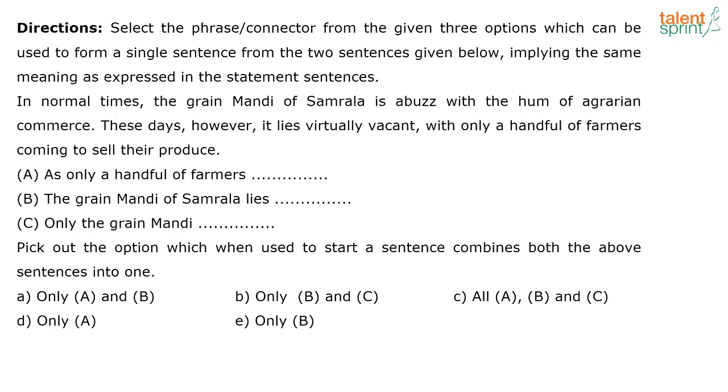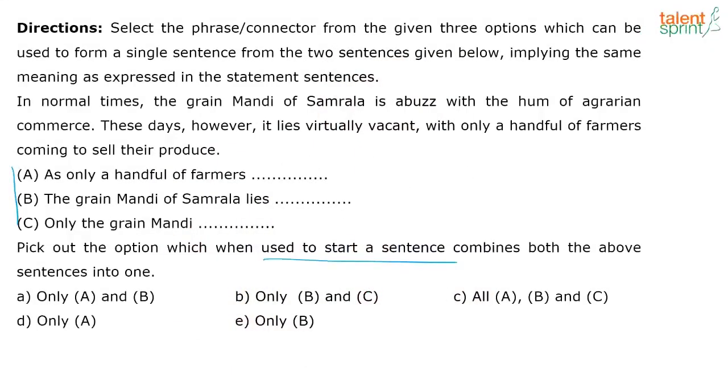Again, I have three options. Again, my direction is very clearly saying pick out the option that is A, B or C, which when used to start the sentence combines both the above sentences into one. Okay, let's go. What do you think? Now try this one. Apply the same logic that we've done for the previous two questions and see if you are able to answer these. Just make sure it is meaningful. It's retaining the essence of these two sentences. Just ensure that is in place.